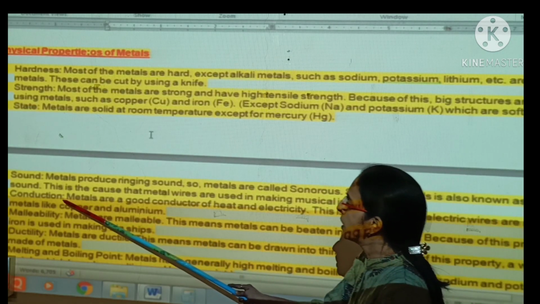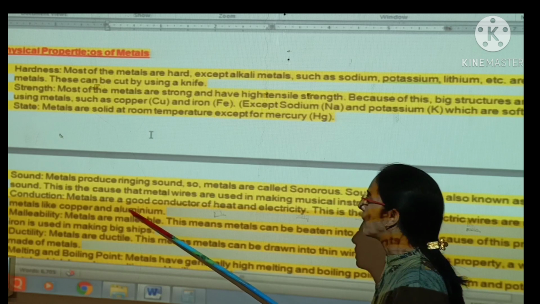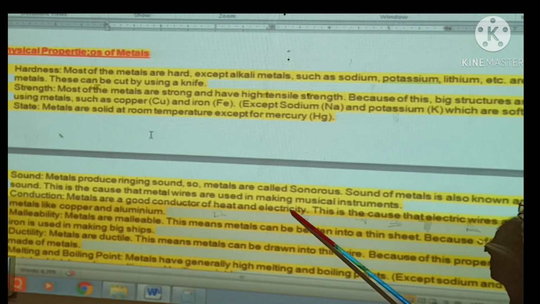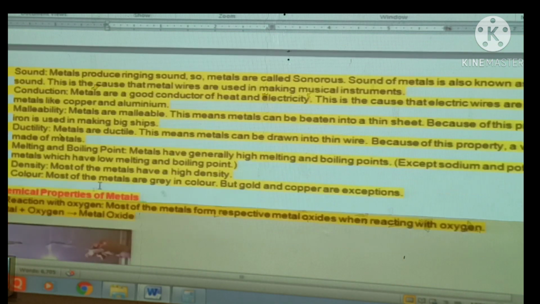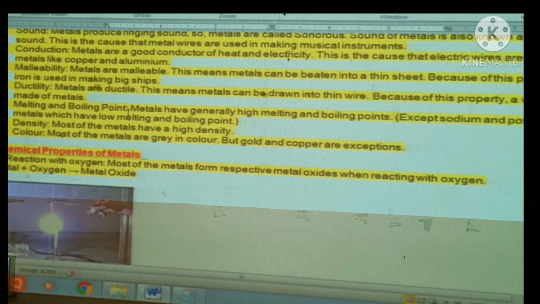Now about conductivity. Metals are good conductors of heat and electricity. This is the reason that electric wires are made of metals like copper and aluminium, as well as vessels or pots are made from metals, because they are good conductors of heat. When heat is given at one end of the metal, it is transported to the other end. Therefore, pots or vessels which are used for cooking food are made from metals.